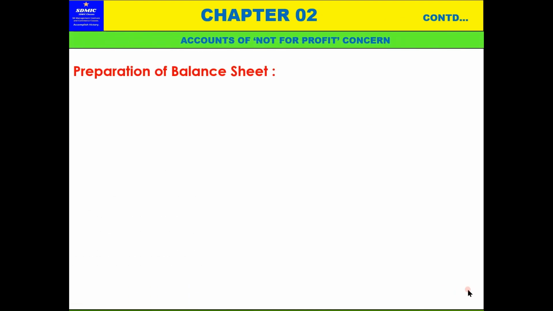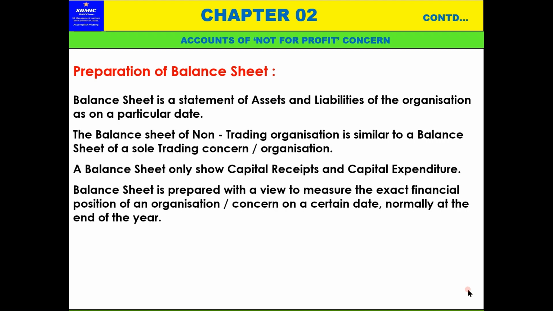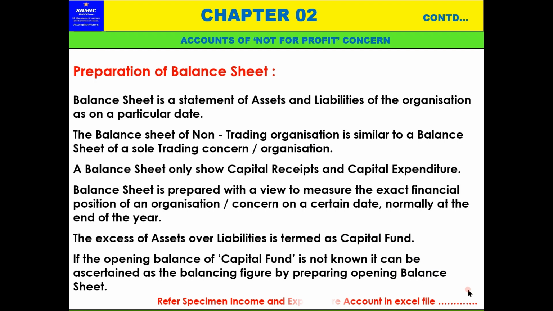In the last class we learned the balance sheet. What is this? A balance sheet is a statement of assets and liabilities to know the financial position of any organization, whether it is a profit-making organization or a non-profit-making organization. All these things we described and explained in the last class, and I have shown the specimen of income and expenditure and balance sheet.